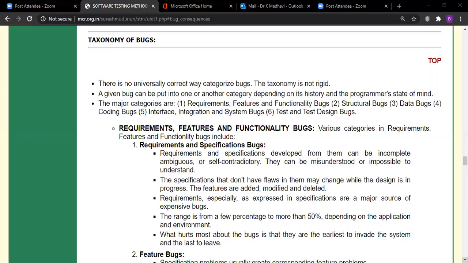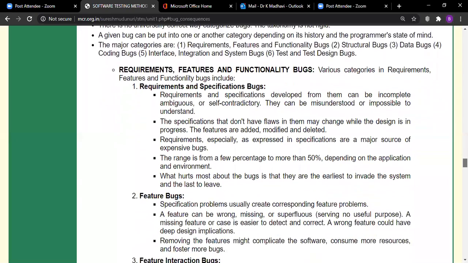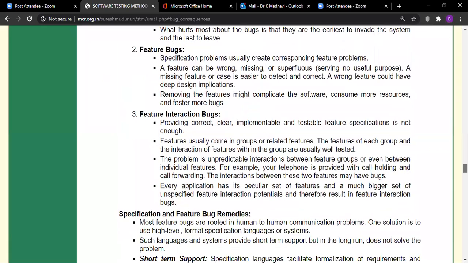The requirements, features and functionality specifications are defined at the early stage of software development, that is, during software analysis, but they will be developed and tested almost up to the completion of the system. So that is the reason this category of bugs will be there from the starting to the ending of the system development or software development.